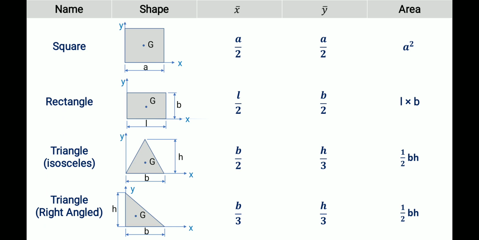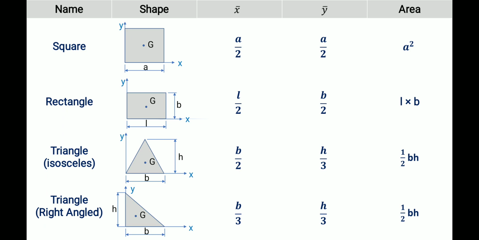Y bar means the distance along the y-axis, taken from the x-axis. So we need to find x bar and y bar, where the G is located. That's all for the geometrical shapes.